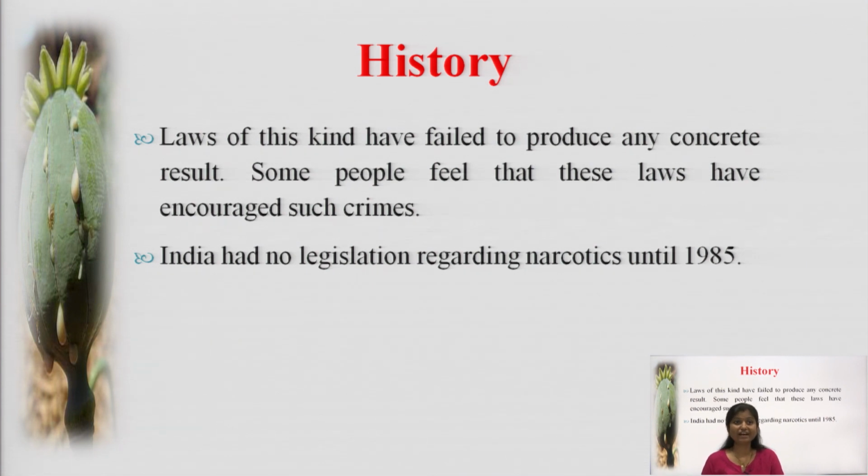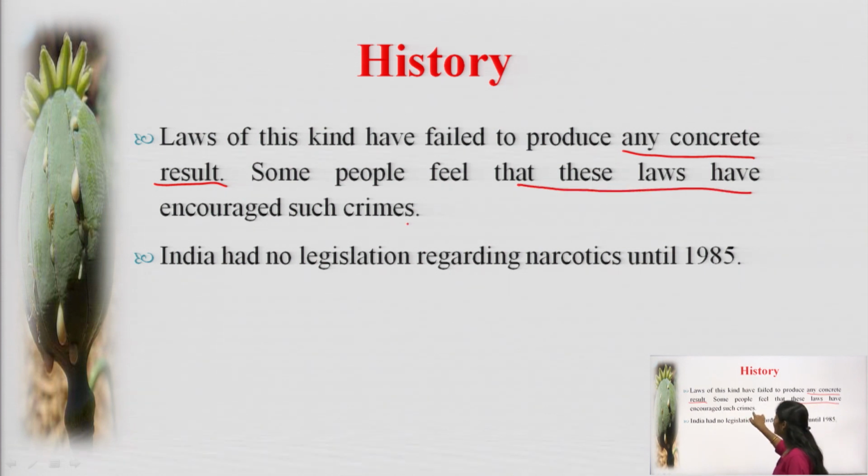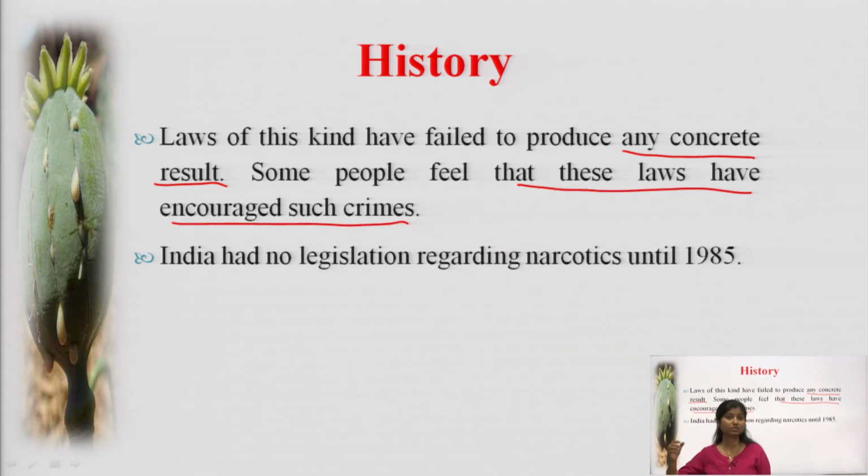Laws of this kind have failed to produce any concrete result. We cannot find any concrete result with the implementation of these acts. Some people feel that these laws have encouraged such crimes as illicit traffic. I would be dealing with this in further slides, illicit traffic and how corruption has built up using these narcotic drugs, and the main role of these acts is to stop this corruption.